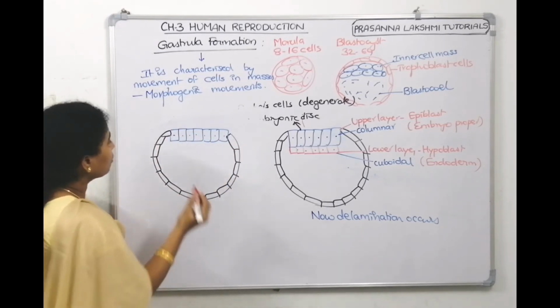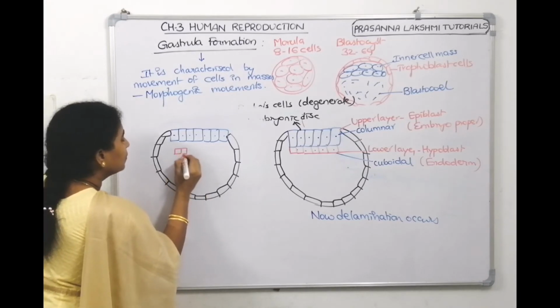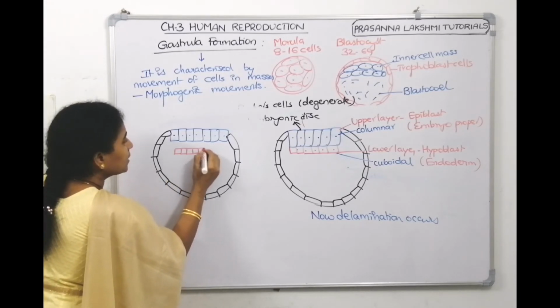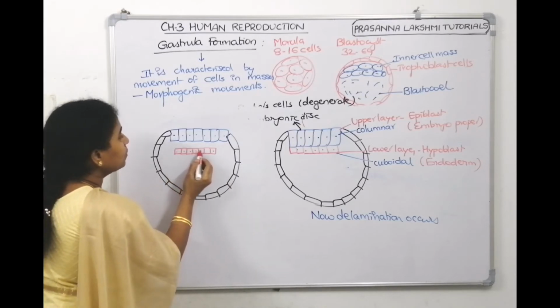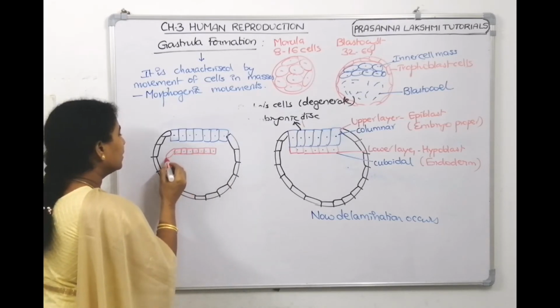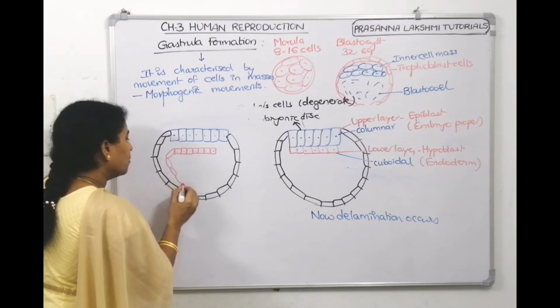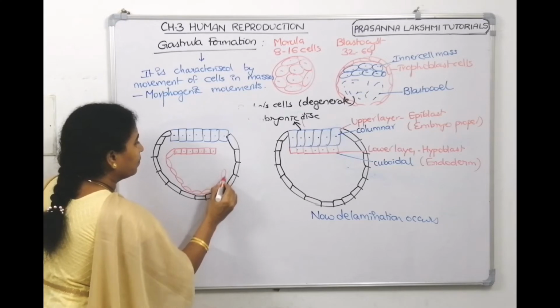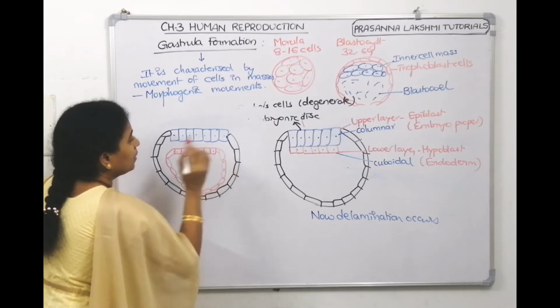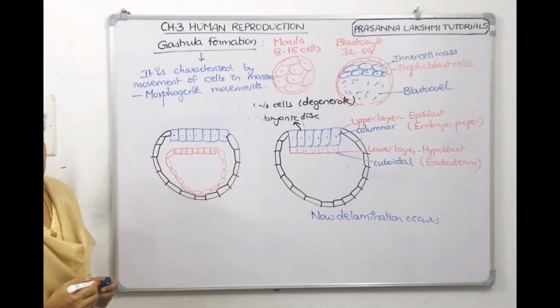Then we will draw these cuboidal cells in this manner. They grow. The cuboidal cells now will grow and they form a layer in this manner. They are growing and they are forming a layer in this manner.